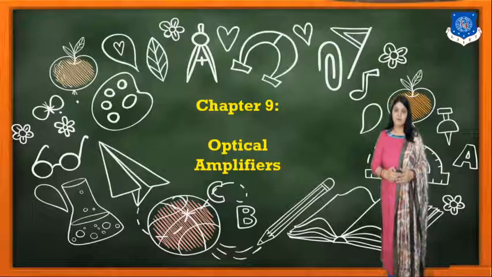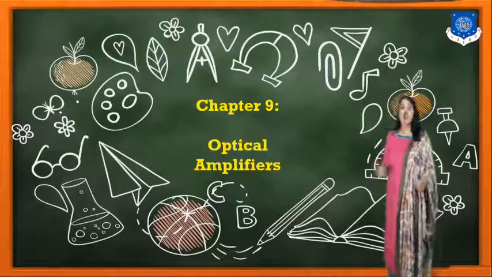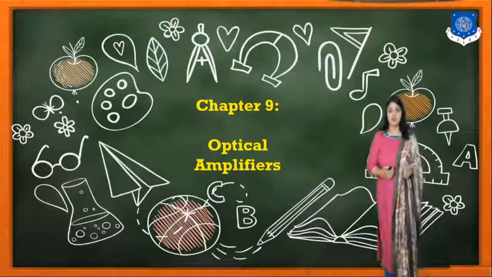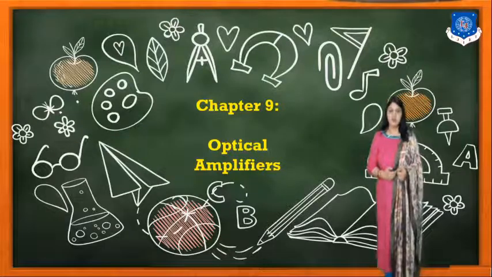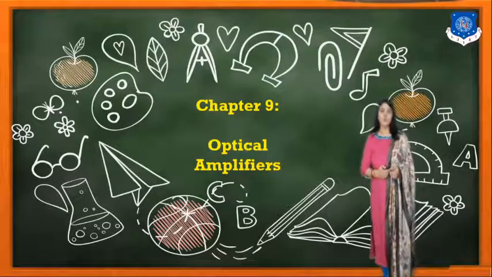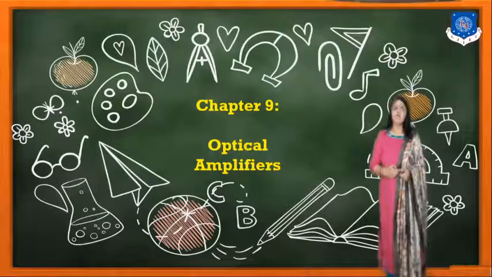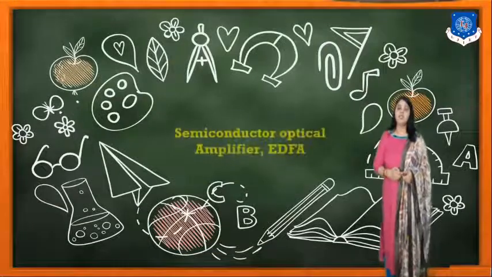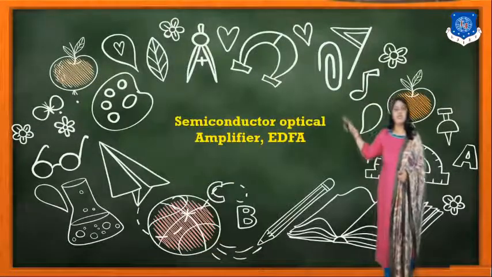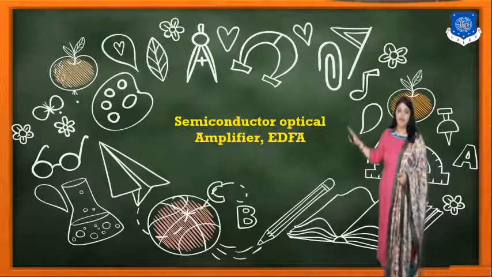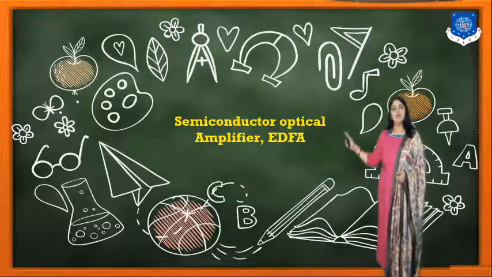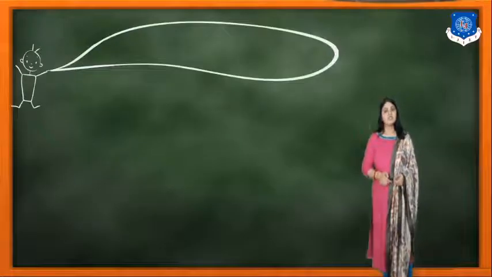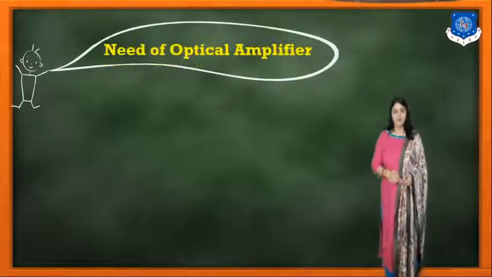As we know, noise can also affect the signal, and that is why, between the transmitter and the receiver, there is a need for an optical amplifier in optical communication. In this video, we are going to learn about the semiconductor optical amplifier and the erbium doped fiber amplifier.